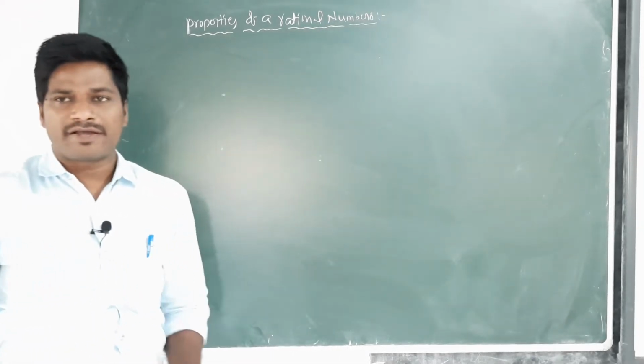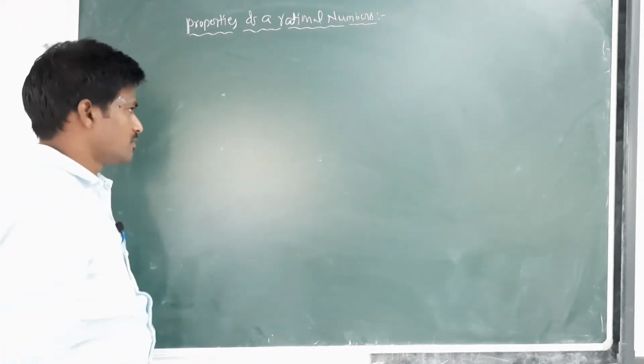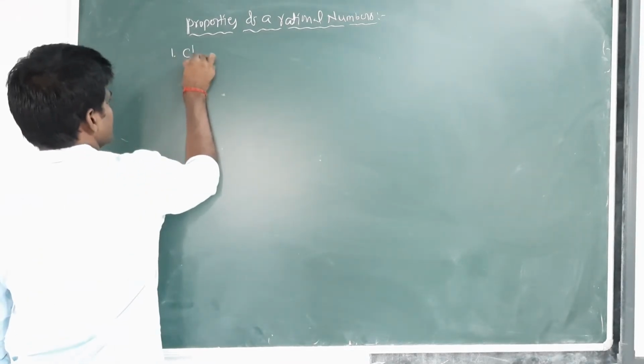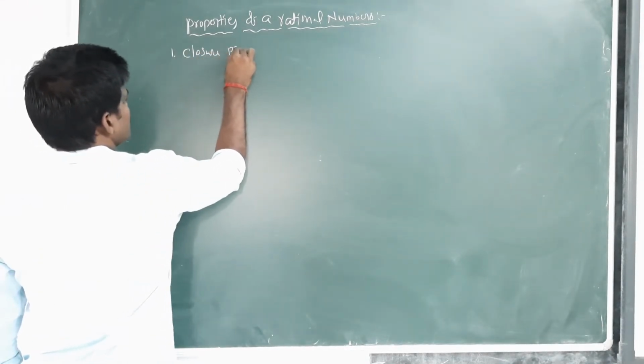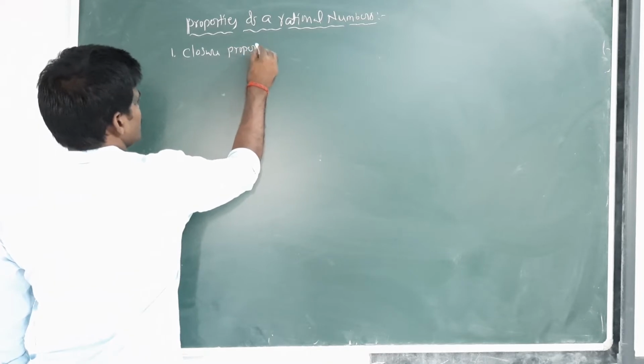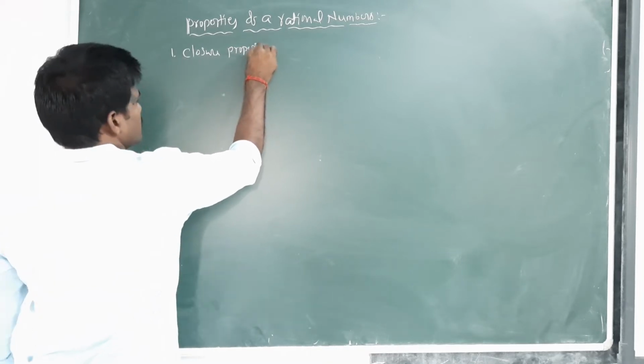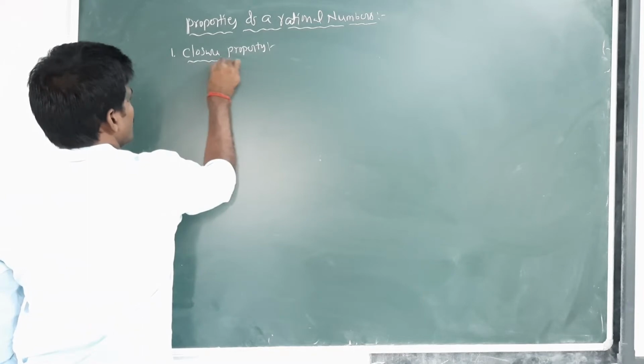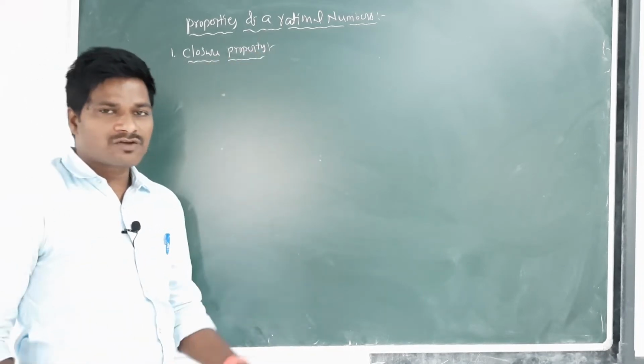Properties of rational numbers. First one, closure property. What is a closure property?